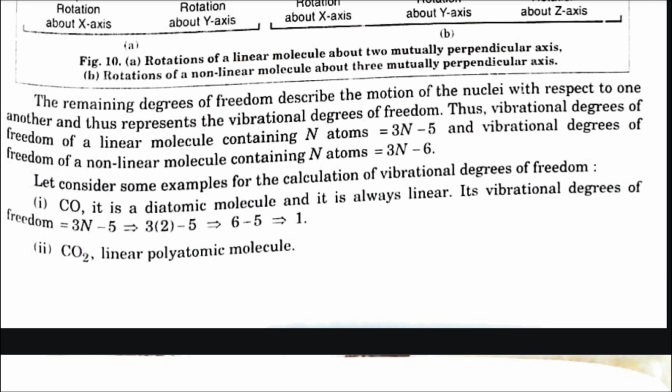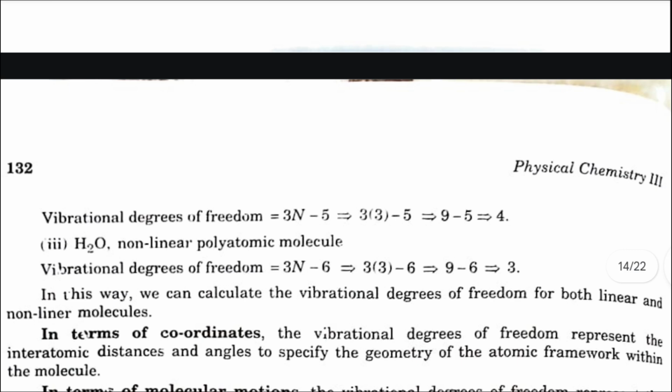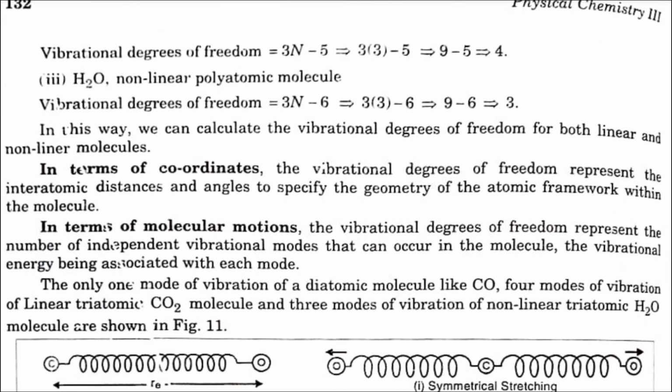Let's consider some examples for calculation of vibrational degrees of freedom. First, CO. It is a diatomic molecule and it is always linear. Its vibrational degree of freedom is 3n minus 5, which is equal to 1. Second, CO2, a linear polyatomic molecule. Vibrational degree of freedom is 3n minus 5, which is equal to 4. Third, water, a non-linear polyatomic molecule. Vibrational degree of freedom is 3n minus 6, which is equal to 3. In this way, we can calculate the vibrational degree of freedom for both linear and non-linear molecules.